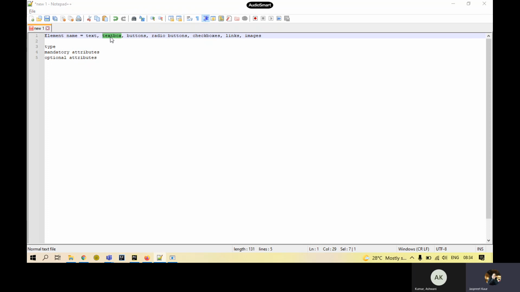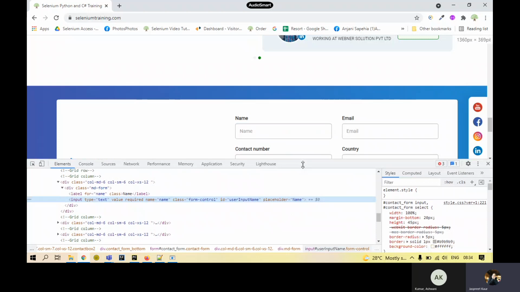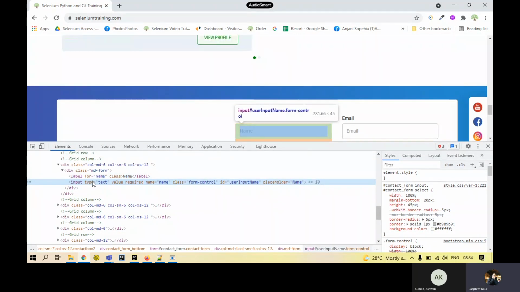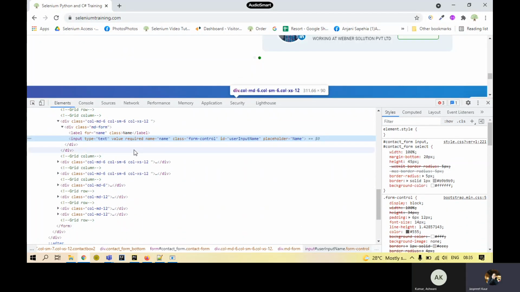Let's talk about the text box first. We'll go to this website and look for the text box. We have the text box on this page. So I'll right click on the text box and go to inspect, and it will highlight the code in the design which corresponds to this text box. The first thing that I get over here is input. The tag name is input. Why might it have been given input? Because it's accepting something from the user. I'll enter something and that will be sent to the backend. So that's why the name input has been given.